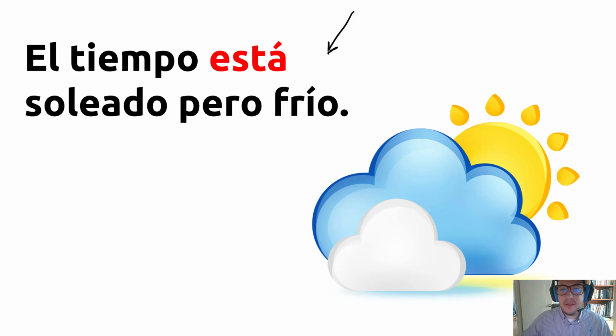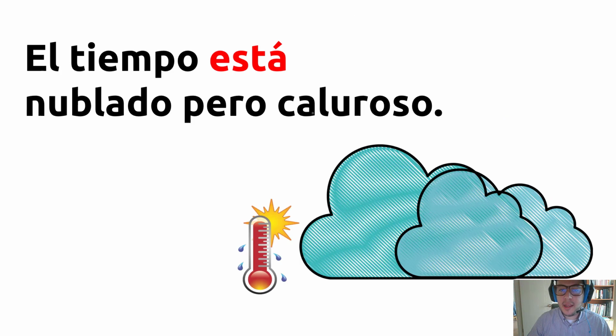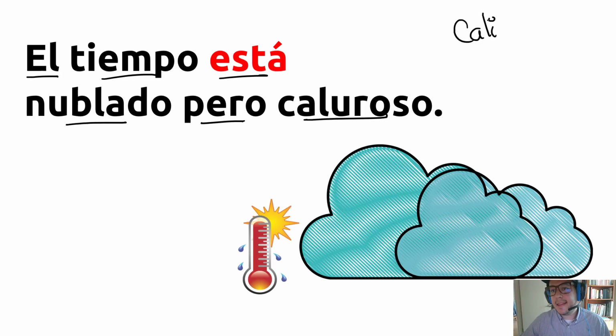This is the weather in Korea during the winter season. The weather is sunny but cold. And in the Korean summer, the weather is cloudy but hot. And here I need to explain something. Look, caliente y caluroso. Here we have the same situation as Korean.